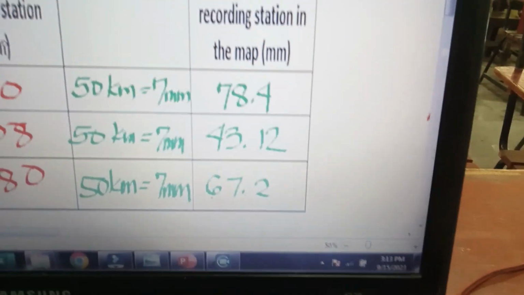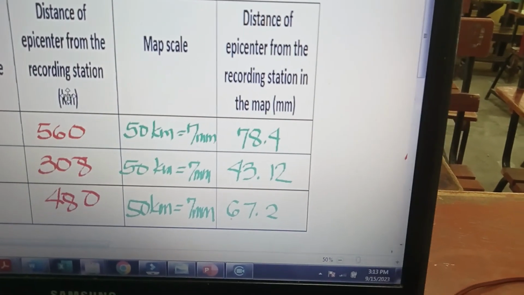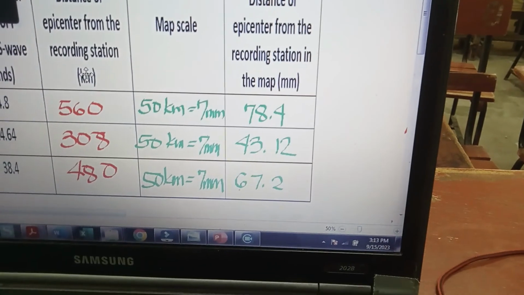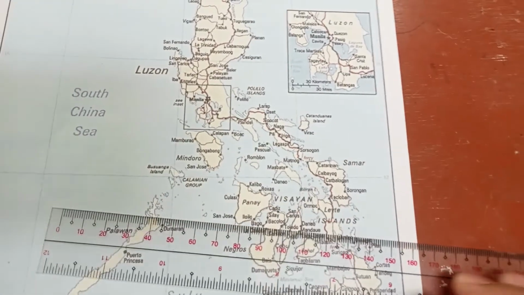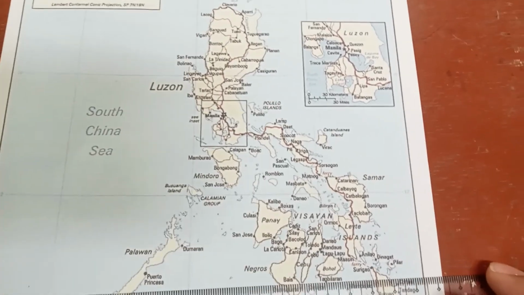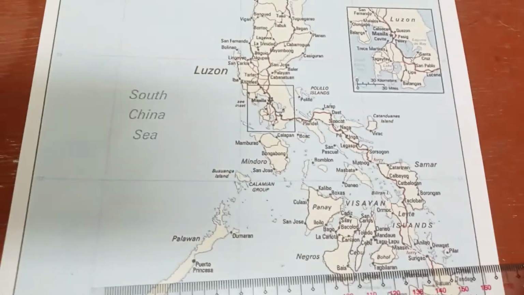This time let us use this data in order to look for the epicenter. We need particularly these measurements here in the fifth column of our table. So here is our map. First, let us mark the recording stations. Let's look for the Batangas recording station.